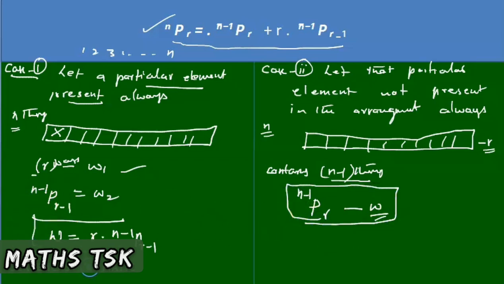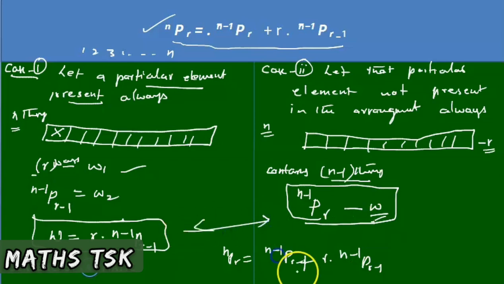In case 1, a particular thing is always there in the arrangement. In case 2, a particular thing is not there in the arrangement. Therefore, if you add these two, n minus 1 P r plus r into n minus 1 P r minus 1, case 1 and case 2, we get the total arrangement of a particular thing.